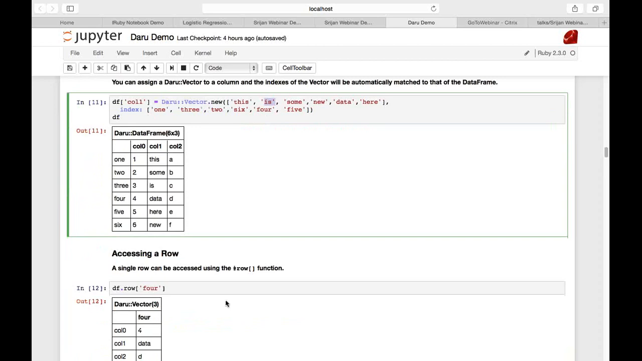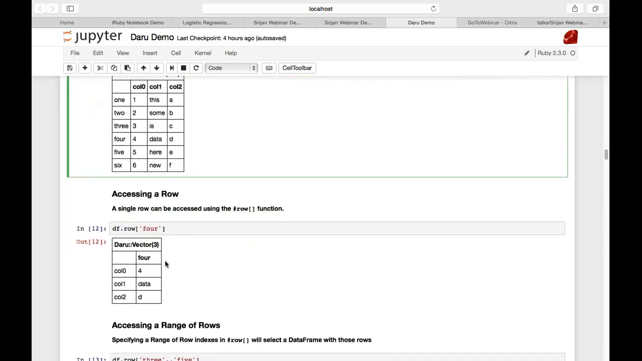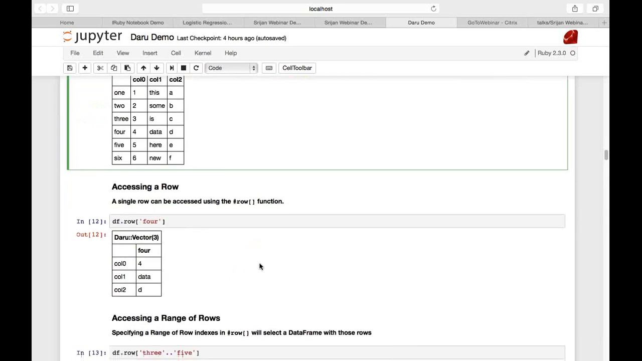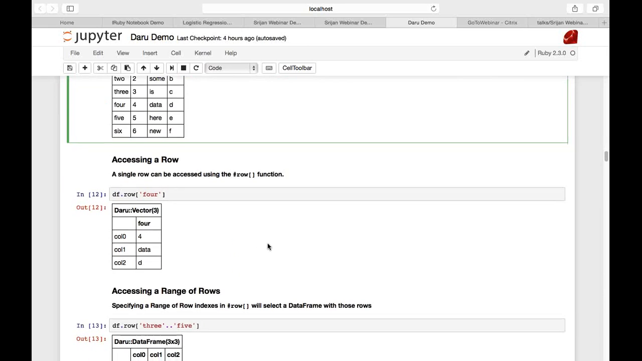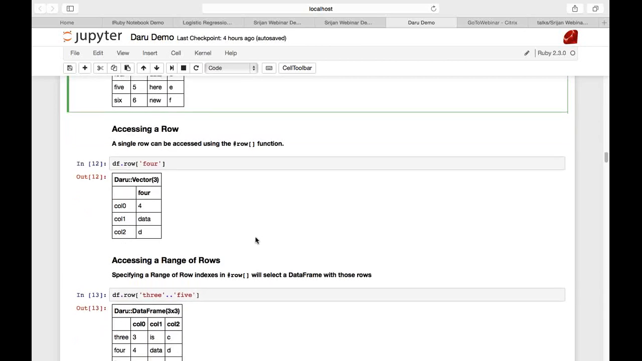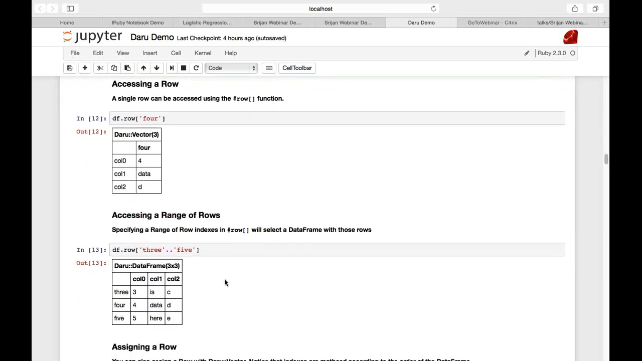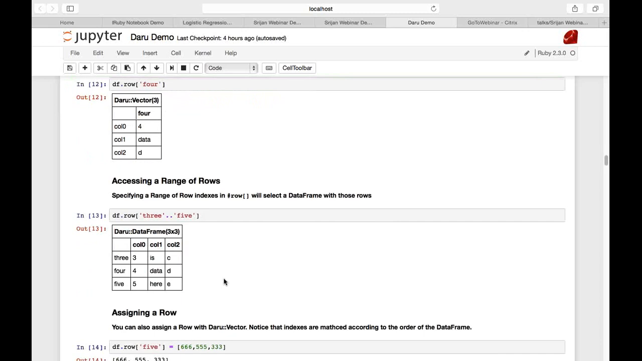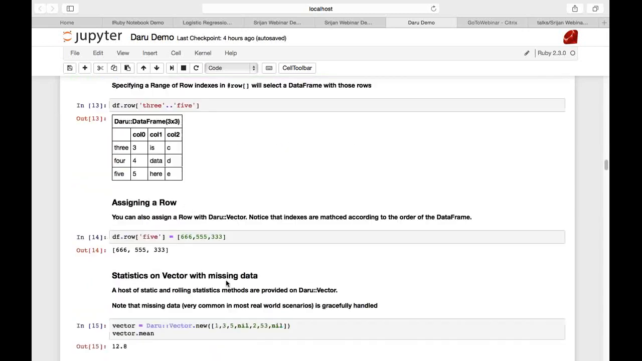This is a row with the dot row box method, and as you can see, I want to access row 4, and it gives me the data as a Daru vector. You can also specify a range of rows by specifying the indices as a range. So here I'm specifying 3 to 5, and I receive that. Assigning a row is with row box equals.